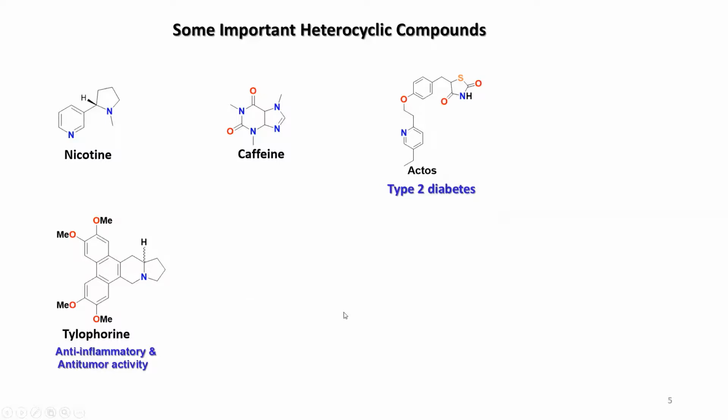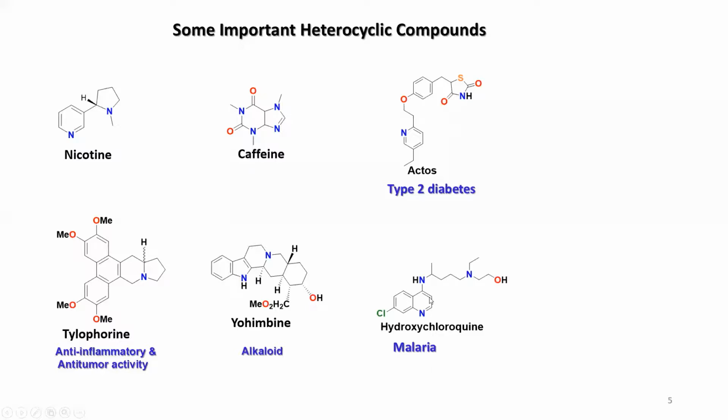Another one, we have another alkaloid, yohimbine. So you see the structure, in this case you have a piperidine type ring, and there is a pyrrole type of ring. So it's a fused compound, a lot of rings are here.